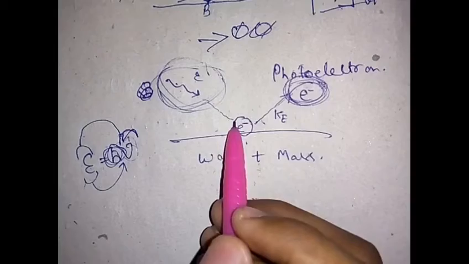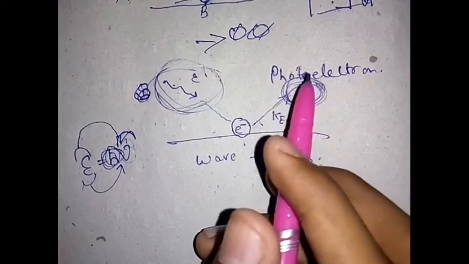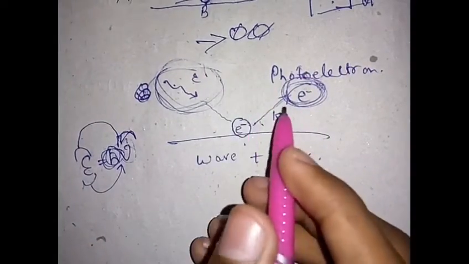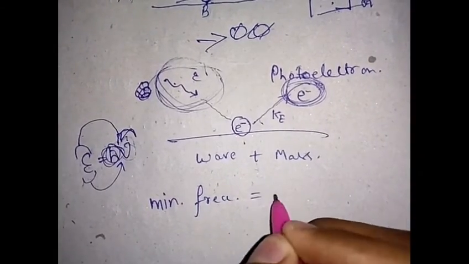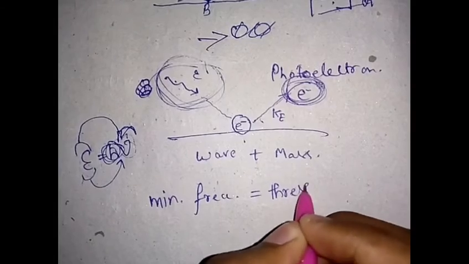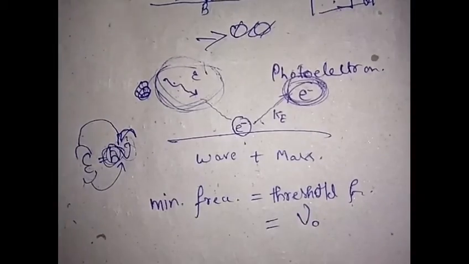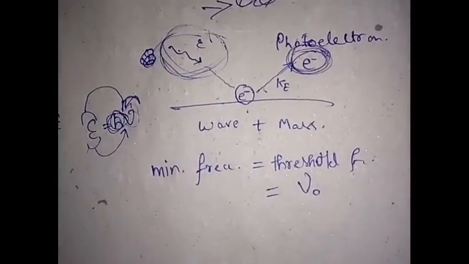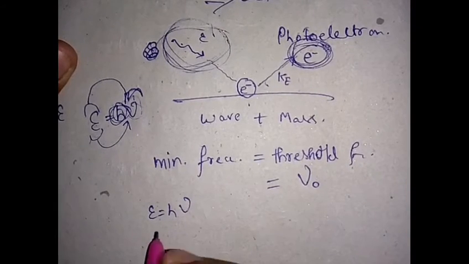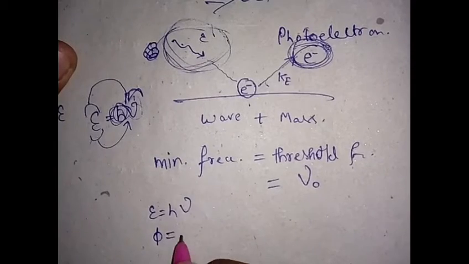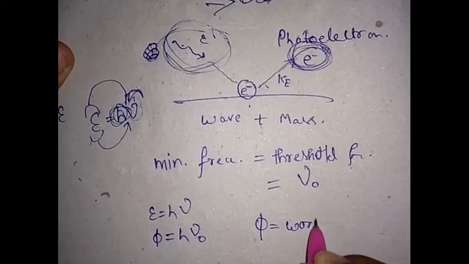So you need some minimum energy to displace this electron, right? That means you need some minimum frequency with that photon to displace this electron, and this minimum frequency is known as the threshold frequency and is denoted by nu naught. If energy is the Planck constant times the frequency, then the minimum energy, denoted by psi, would be equal to the Planck constant times the threshold frequency, and this psi is the work function.